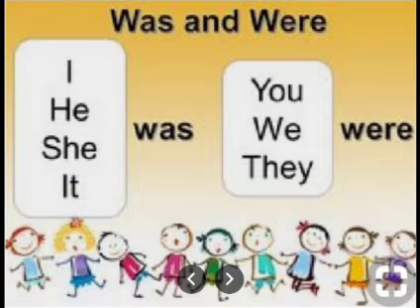Let's move on to plural pronouns. Plural pronouns always combine with were in the past. You were enjoying the party. We were at the park. They were going to school last week. Let's move on to next, children.